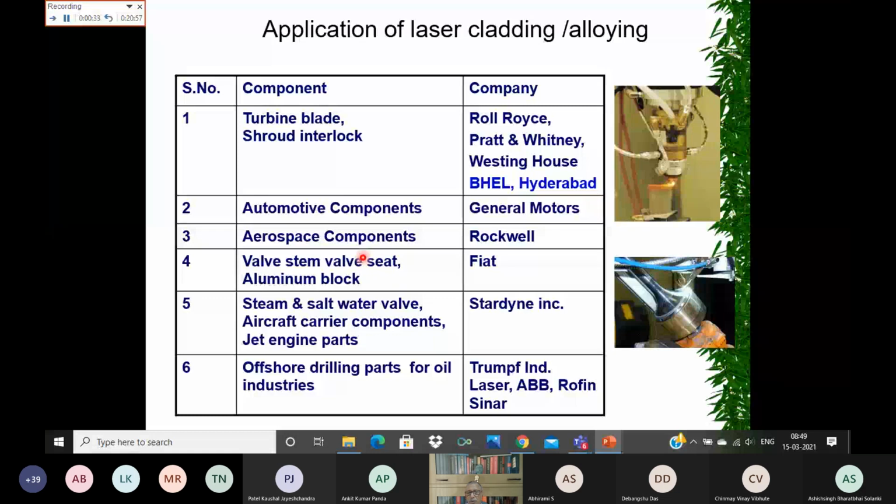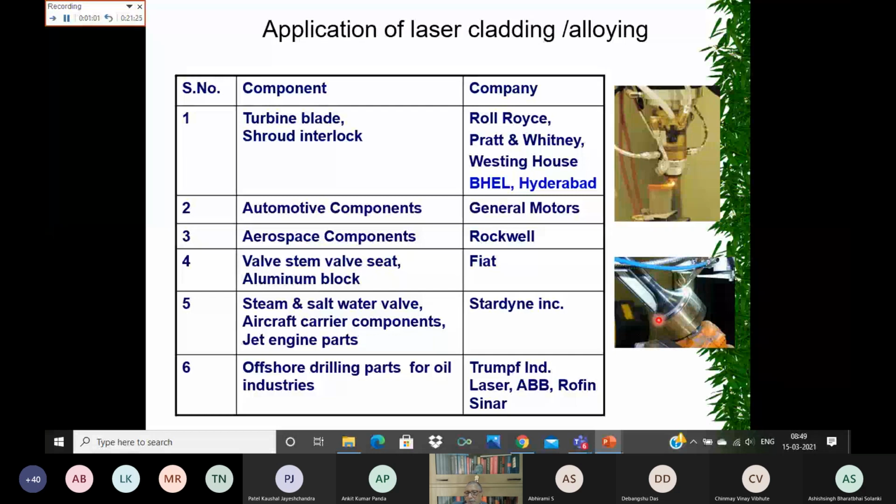Then automotive components, General Motors. You can see that this is a piston valve. This portion is only going to get worn out, so here you do laser hardening or laser cladding or surface alloying.